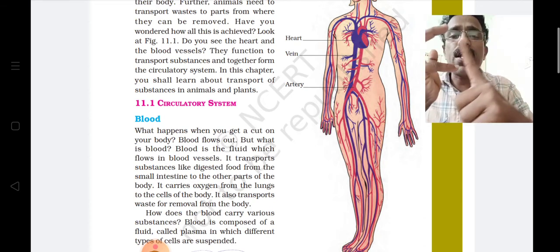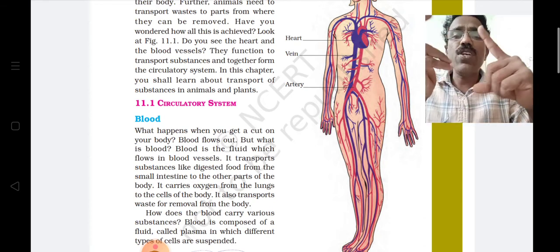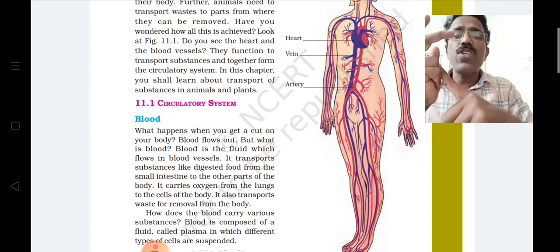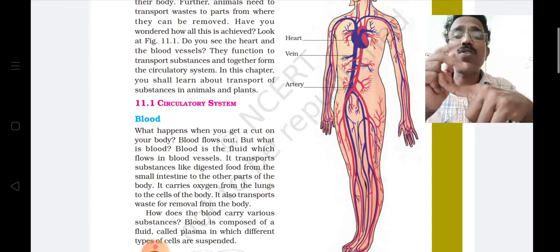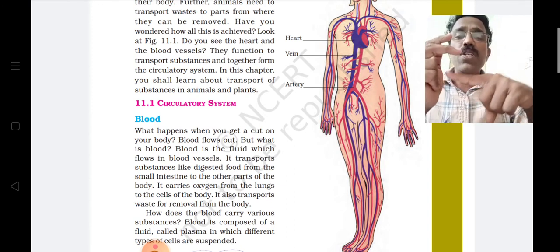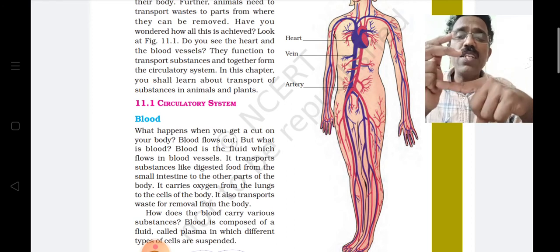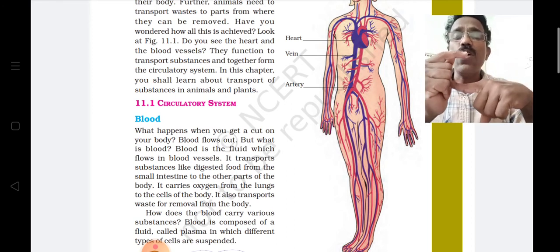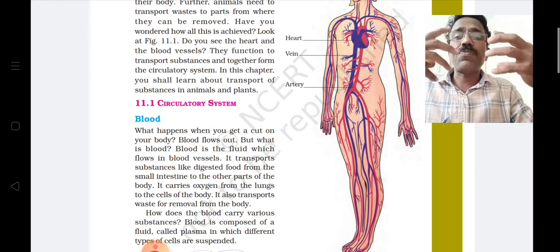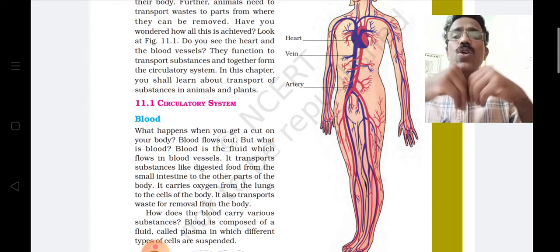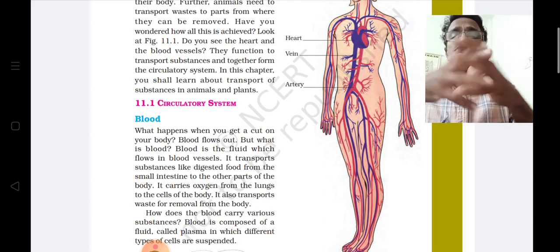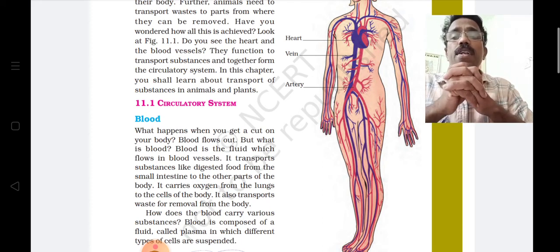So blood has two functions. One is that food materials and oxygen are carried to different parts of the body, that is, to the different cells, and waste materials are also transported to the organ where they are released.